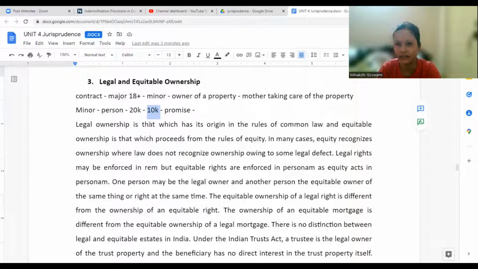This is not fair. What we say is not fair, that is nothing but equity. The court also sometimes feels that it will not be fair if we strictly go by the law, right? So there are certain things which are recognized in equity. Equitable ownership is something which the law would recognize. It might not be written as such, like this 10,000 rupees, right? Who is having equitable ownership? This person is, because he was misrepresented by the minor. Is it clear, equitable ownership?